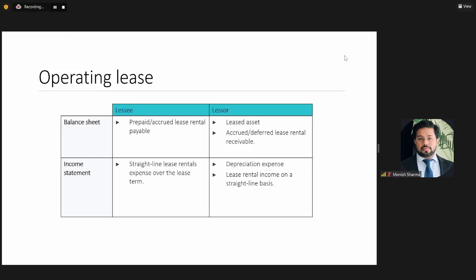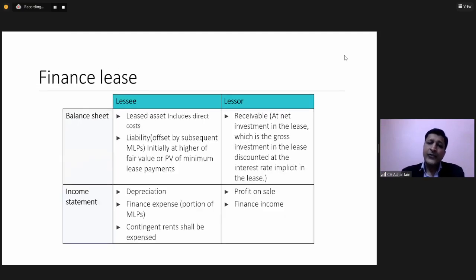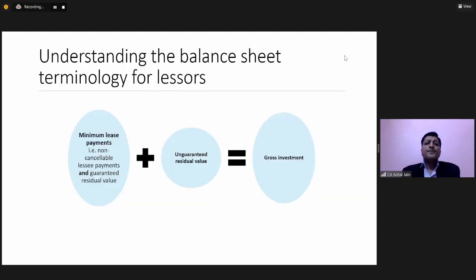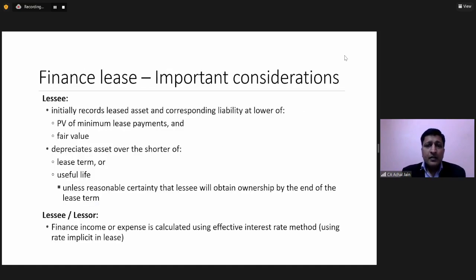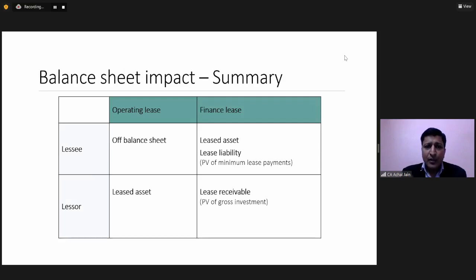Now, for the lessee as well as the lessor, we have understood the accounting both under operating lease and the finance lease. And we have seen that it's only the finance lease which is impacting the balance sheet of the lessee and the lessor and not the operating lease. Correct? Yeah. Now, moving further, I think we can just quickly look at this balance sheet impact summary for both.